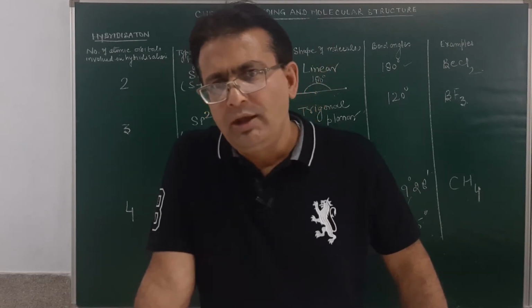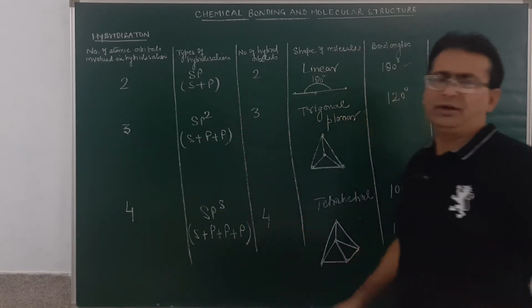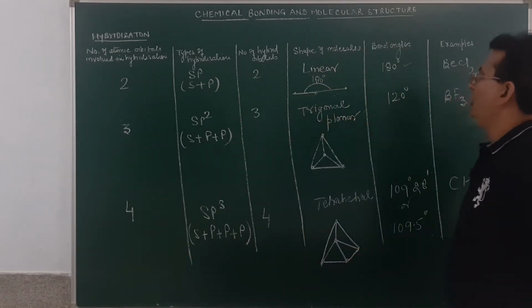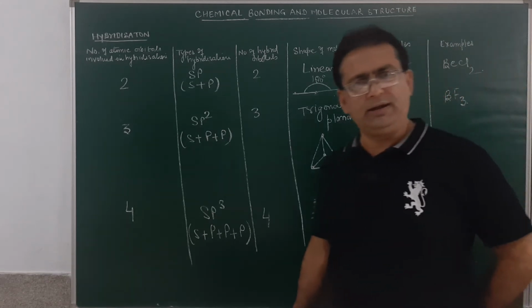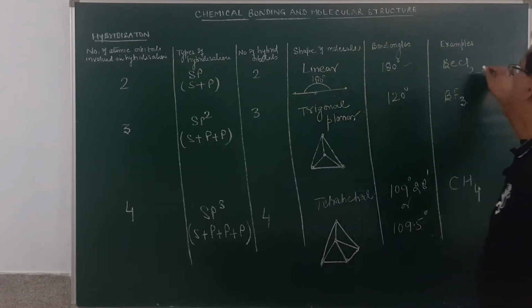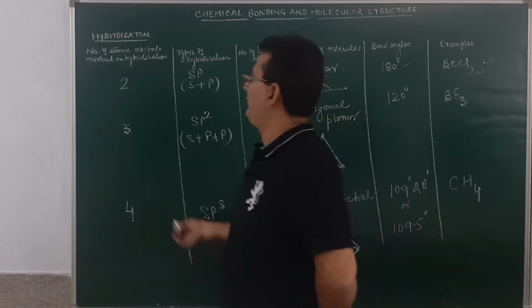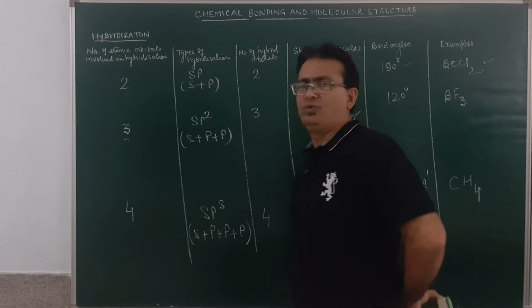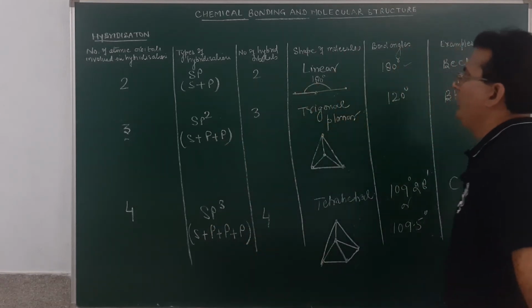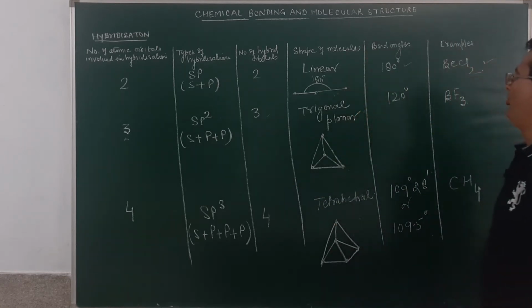So I told you in the previous lecture that the atomic orbitals mix together to form hybrid orbitals. If two atomic orbitals mix together to form two hybrid orbitals, the type of hybridization will be sp. Geometry will be linear. Bond angle will be equal to 180 degree. Am I clear? And example of the molecule will be beryllium chloride. If the number of atomic orbitals which participate in the hybridization are 3, then the type of hybridization will be sp2, 1s and 2p atomic orbitals. Number of hybrid orbitals formed will be 3. Geometry will be trigonal planar. Bond angle will be 120 degree. Example will be boron trifluoride.